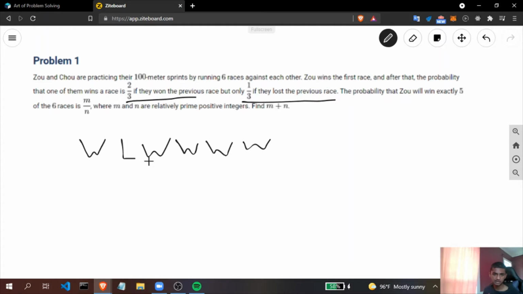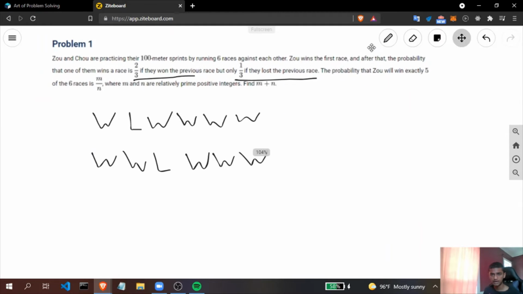Let's say he lost the third race, so it'd be W, W, L, and then he would win the next 3 successive races. We continue this all the way until we get to 5 successive wins and then 1 loss.